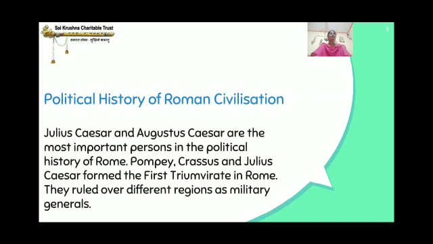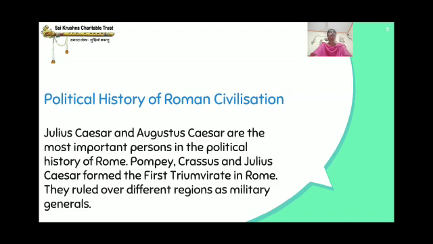And Pompey, Crassus and Julius Caesar formed the first triumvirate in Rome. So in Rome, triumvirate means a group of three men holding power.